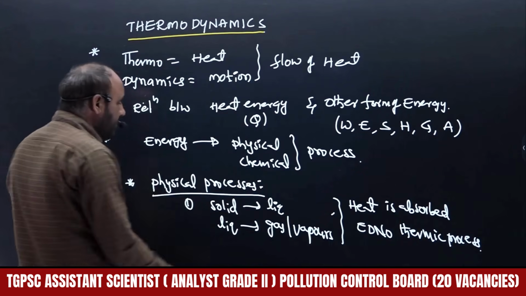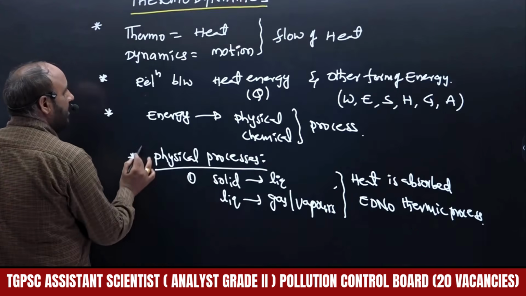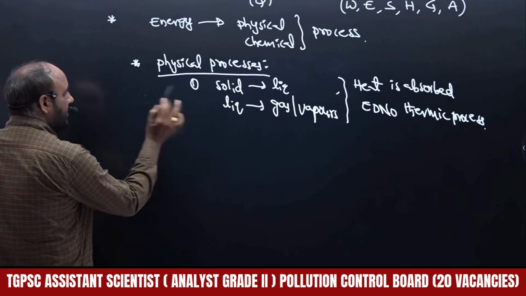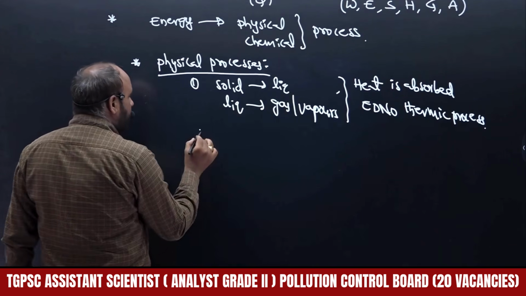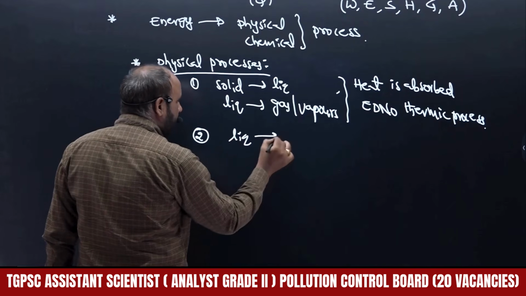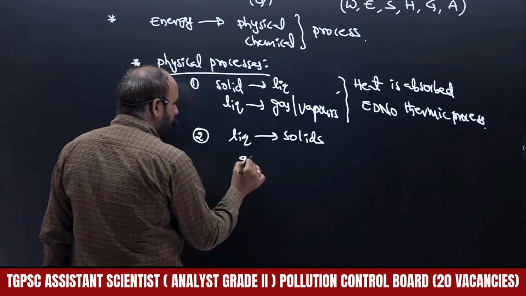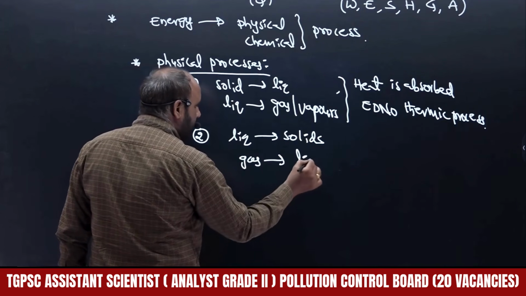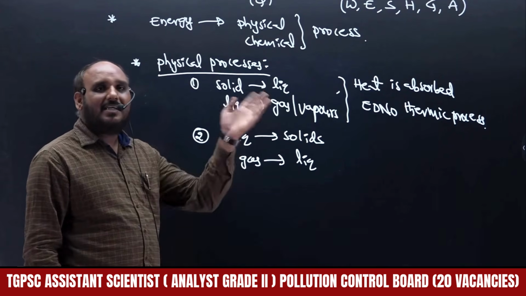So the reverse: gases are converted to liquids, and liquids are converted to solids. The second process will be there. When liquids are converted to solids, it is by decreasing the temperature.